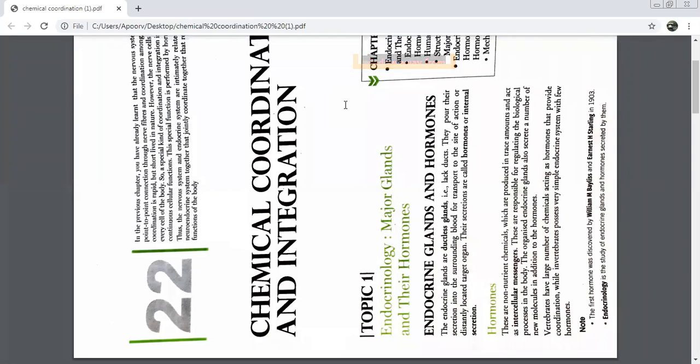Let us talk about the structure. It is made up of which tissues? Nervous tissue. Very good. It connects with the anterior lobe of the pituitary by the hypophyseal portal system, and the posterior lobe of the pituitary by axons. Very good. Name the releasing hormone secreted by the hypothalamus. Gonadotropin releasing hormone. Name the inhibiting hormone secreted by the hypothalamus. Somatostatin.